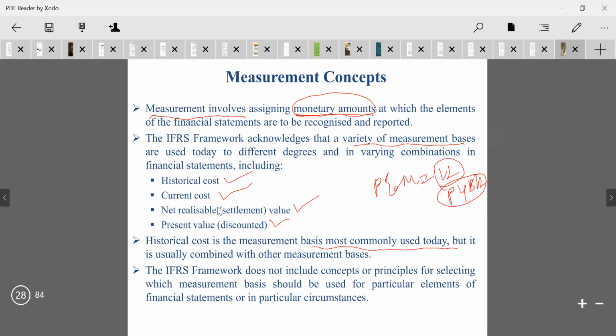Second one is the current cost. Current cost means, whatever the values which have been recorded previously. That means, say for example, it has been recorded in the year 2019 as 1 lakh. What is the value of the same plant and machinery in the year 2020, how much value will be there.